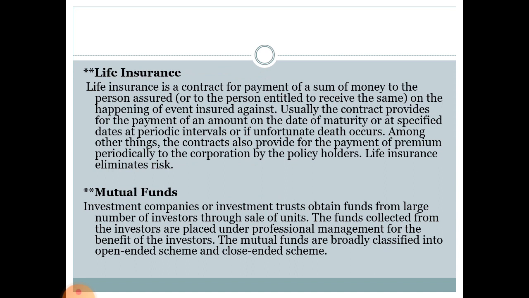Next category is the mutual funds. Investment companies or investment trusts obtain funds from a large number of investors through the sale of units. We invest in units of mutual funds, and when we want some funds, we can sell those units. The funds collected from the investors are placed under professional management for the benefit of investors. Mutual funds are basically categorized under two heads, that is the open-ended scheme and the closed-ended scheme.